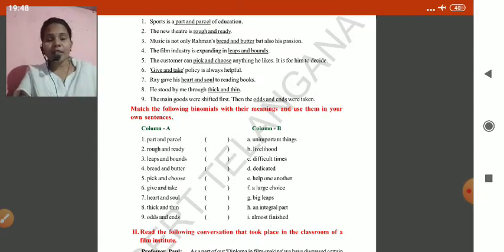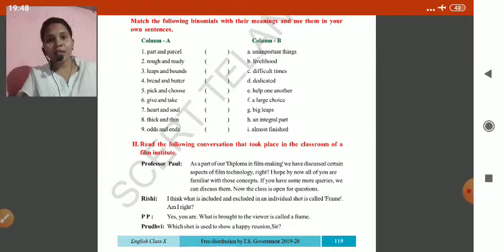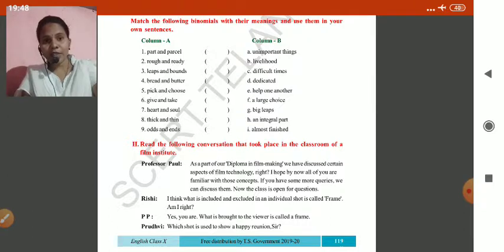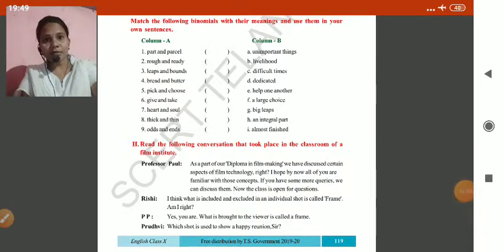Okay, children, I hope you understood this binomials topic, and your homework for today is to write 5 other binomials along with meaning. And you also try to fill up the match the following in your textbook. This is your homework for today, and we'll meet in the next class.